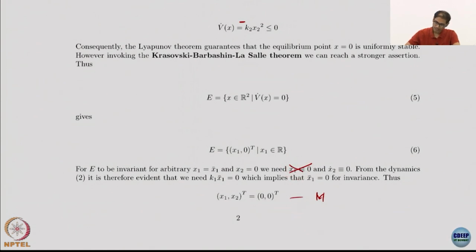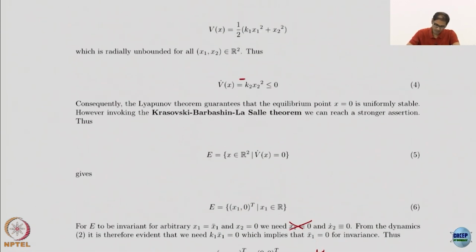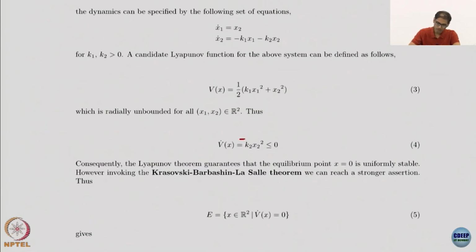We only need x2 dot to remain at 0, because if x2 dot is non-zero, then I move out of the 0 in the x2 coordinate, which is a problem. This is not okay. So in order to have x2 dot be exactly 0, we look at the dynamics. If you want x2 dot to be exactly 0 and you already have x2 to be 0, because the definition of E is that x2 is 0, then the only way for x2 dot to be 0 is for x1 to be 0, and k1, k2 are strictly positive.